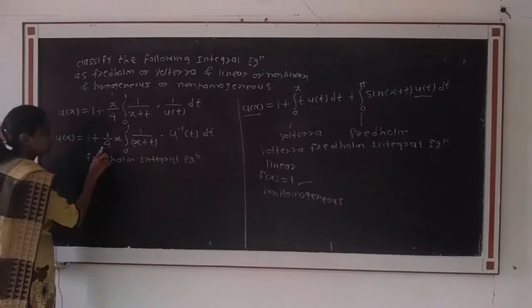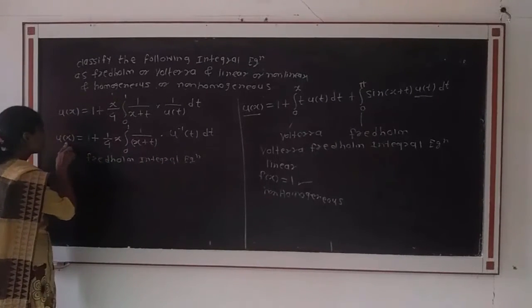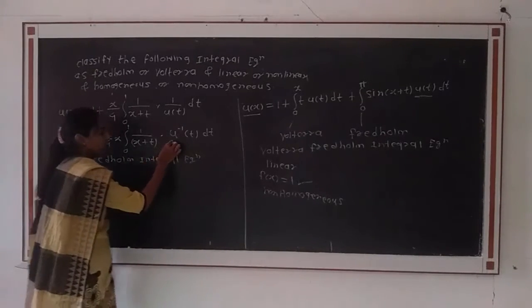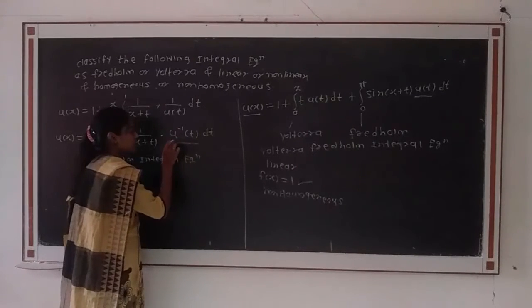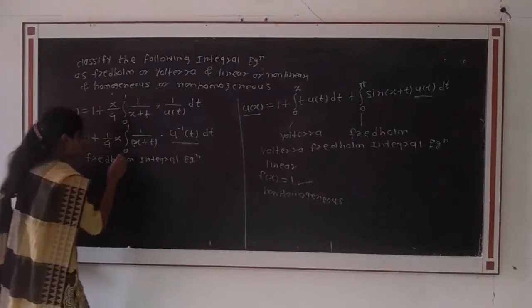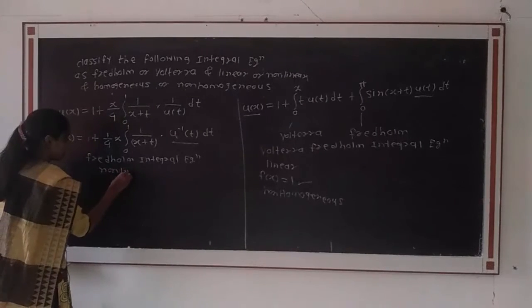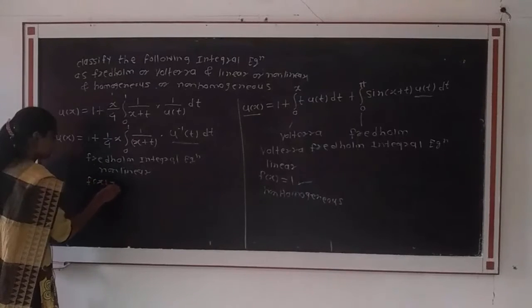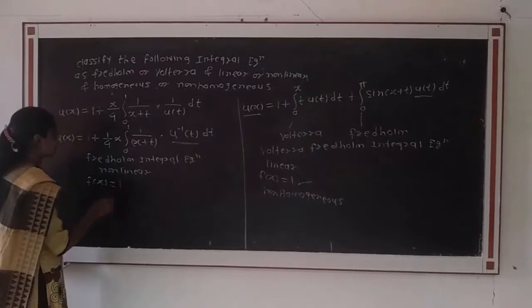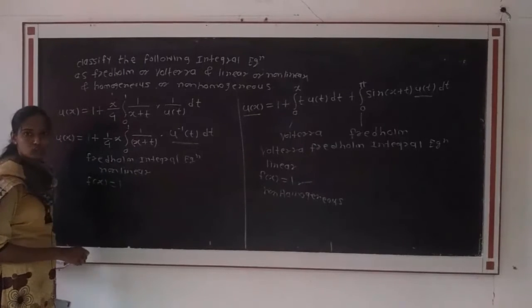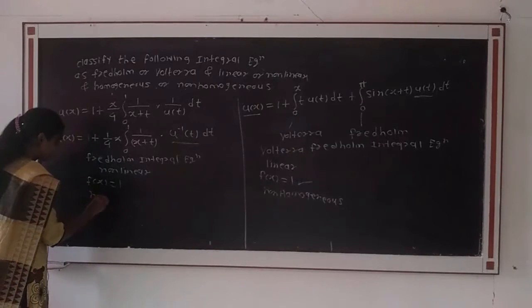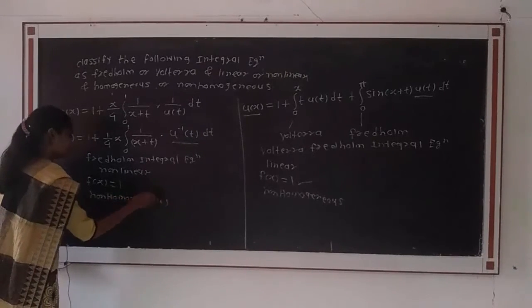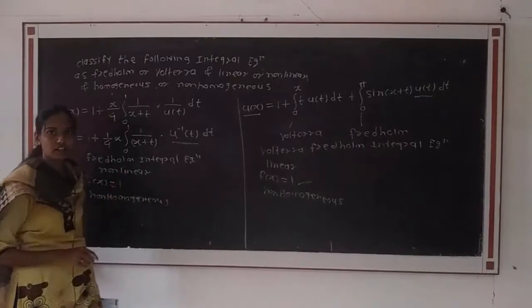And then next, the unknown function u of x occurs linearly outside of the integral, but inside of the integral the unknown function u of x is non-linear, therefore it is non-linear, and the function f of x is equal to 1, therefore the given integral equation is of the type non-homogeneous non-linear Fredholm integral equation.